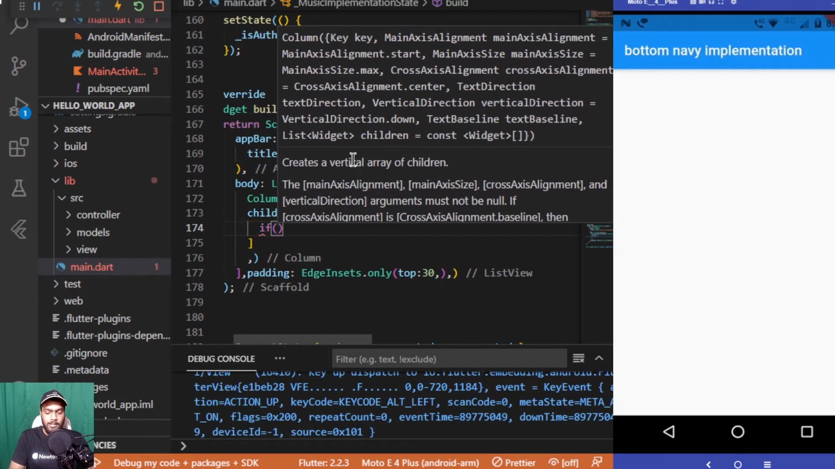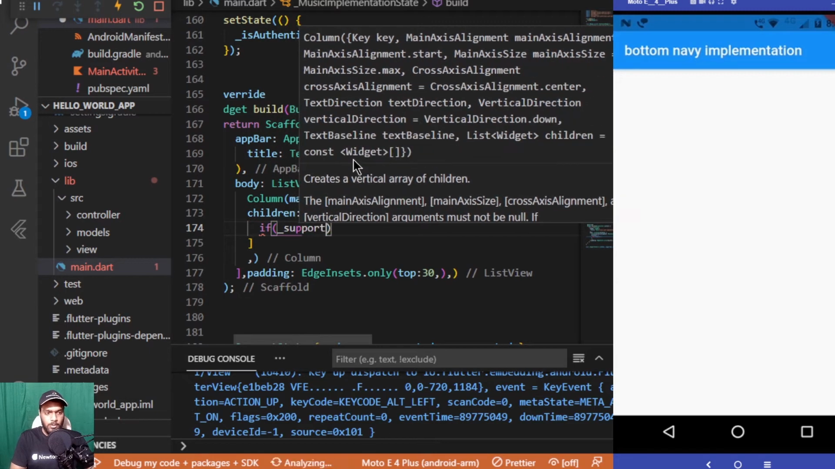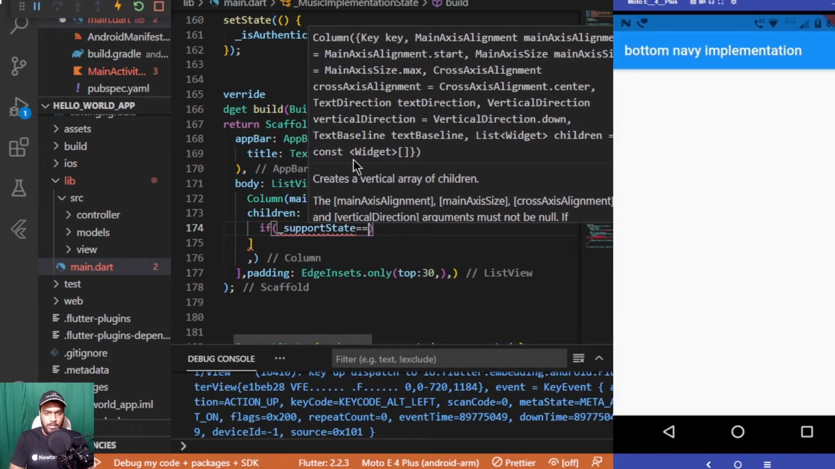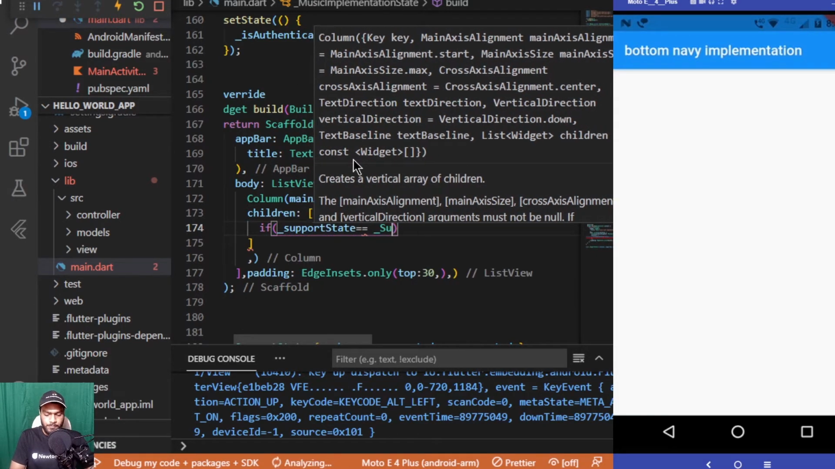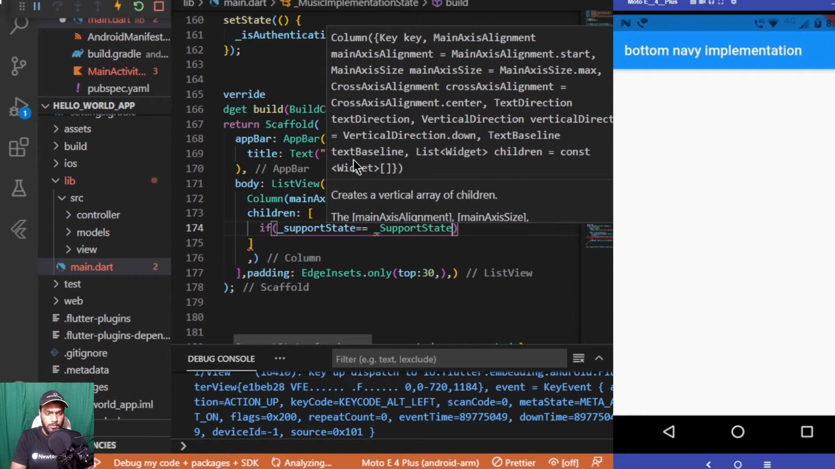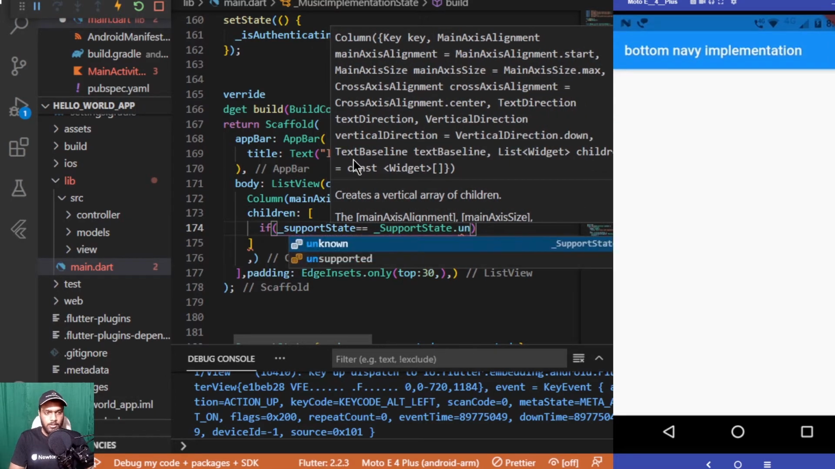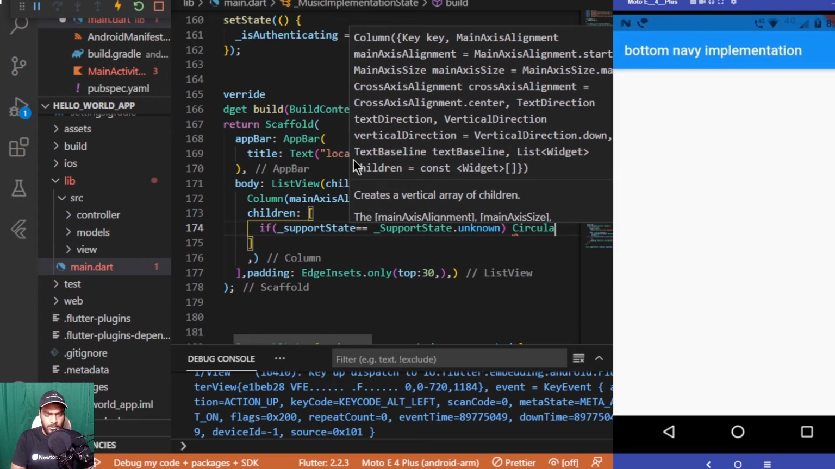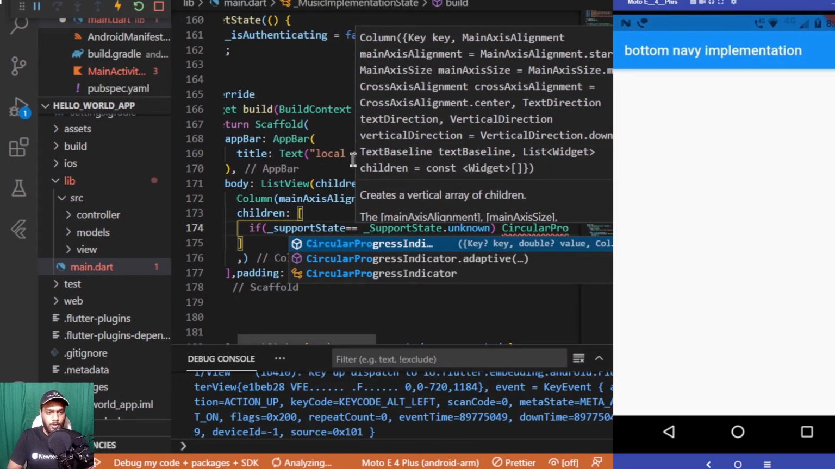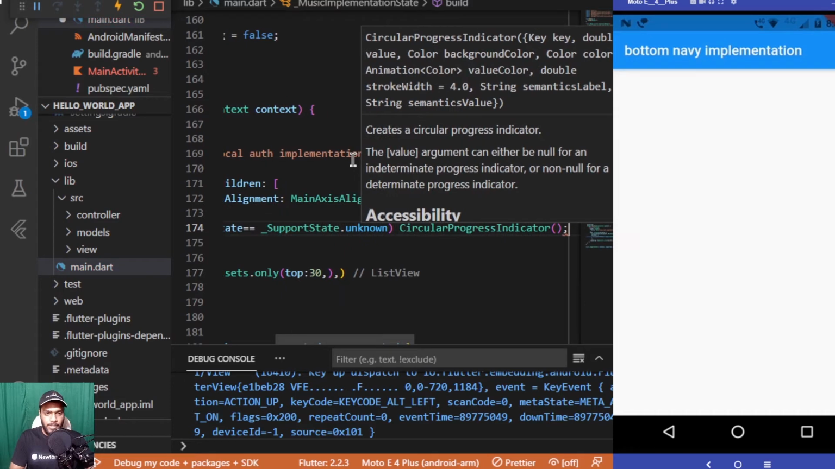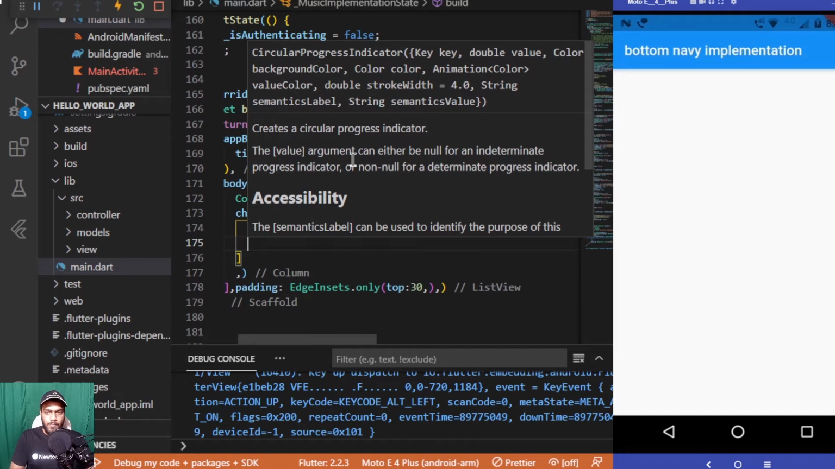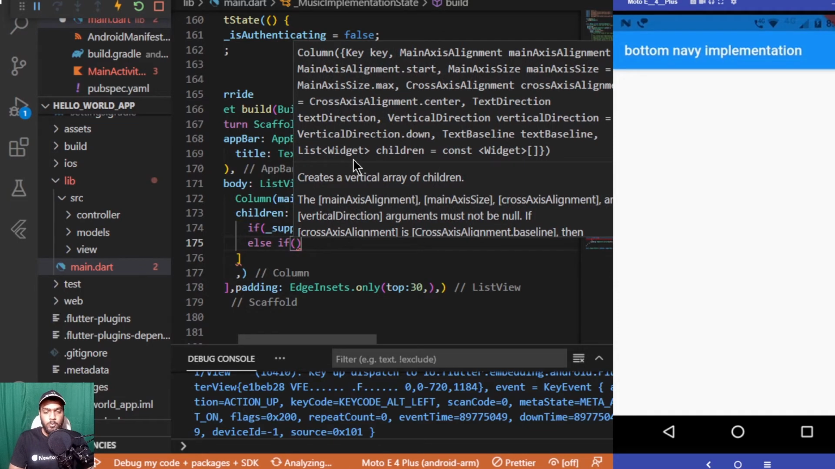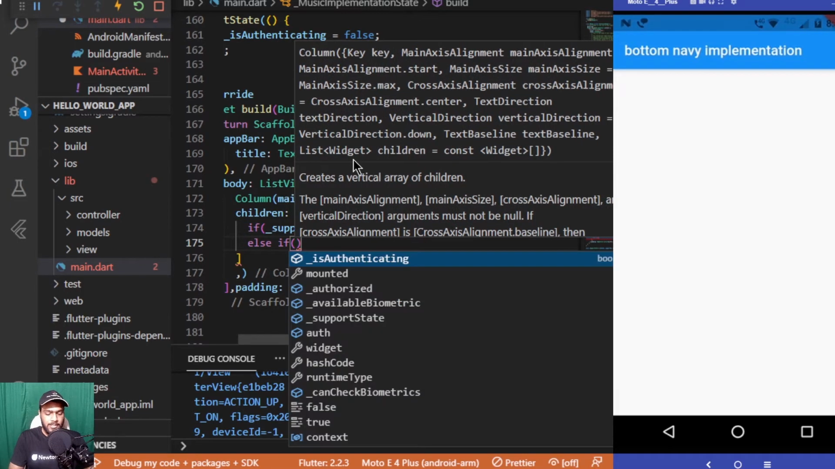So let me add that. If _supportState equals _SupportState.unknown, in that particular case a circular progress indicator will be displayed. Else if the state is equal to supported, then we'll be displaying that the device is supported.